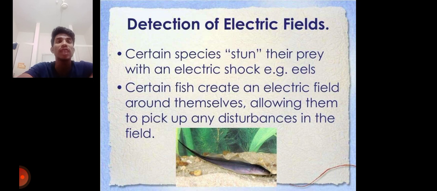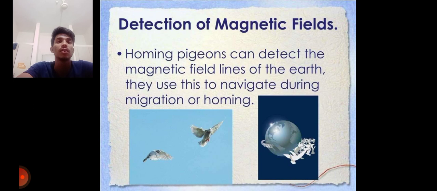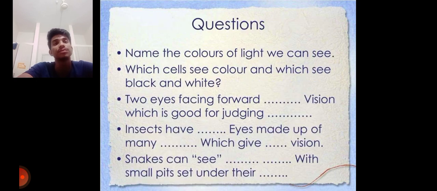Next, detection of electric fields. Certain species stun their prey with an electric shock. The general example you already know is the eel. Certain fish create an electric field around themselves, allowing them to pick up any disturbances in the field. Next, detection of magnetic field. Homing pigeons can detect the magnetic field lines of the earth. They use this to navigate during migration or homing.